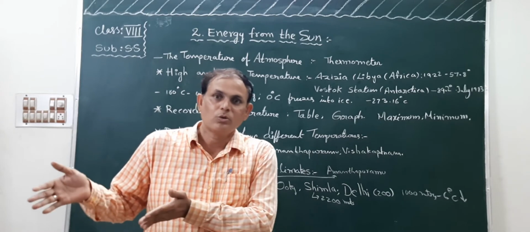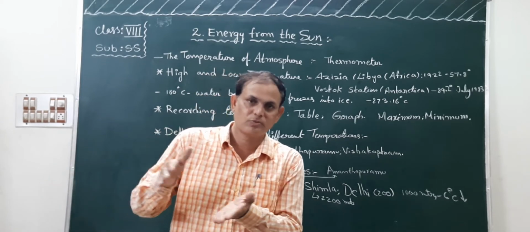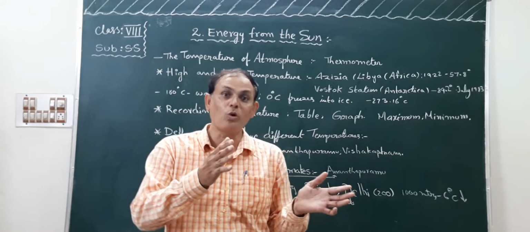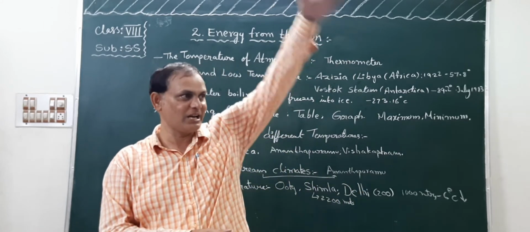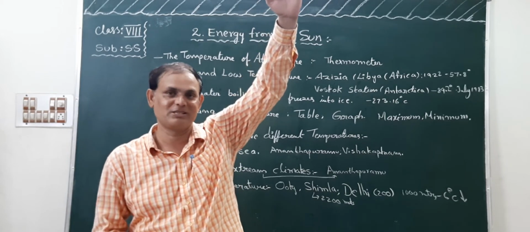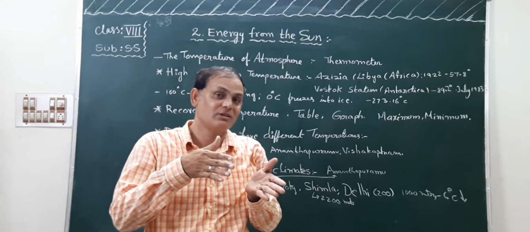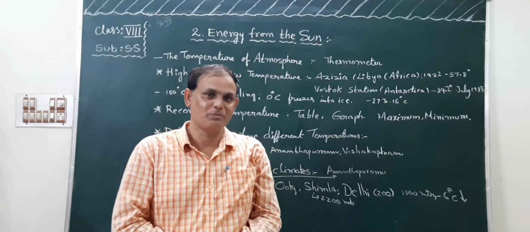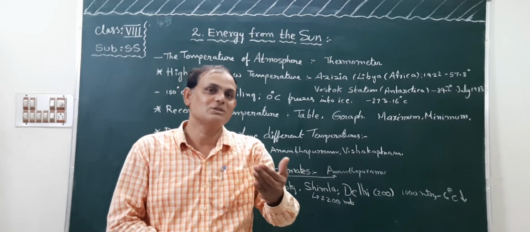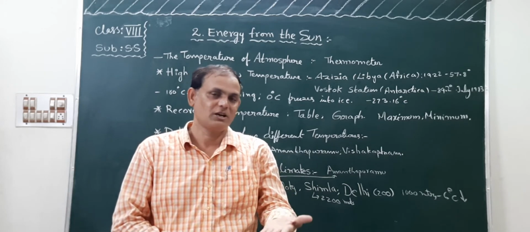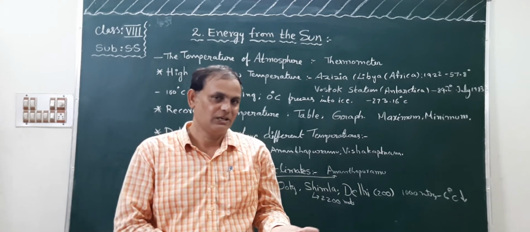That is why the cool breezes are almost always flowing over these places. So that's why they record moderate temperature, not a high temperature, not a low temperature. Okay, children, so in these places they record moderate temperature. For example, coastal area cities. Example what? Visakhapatnam, Chennai, etc.